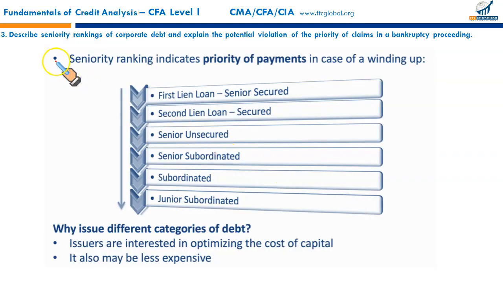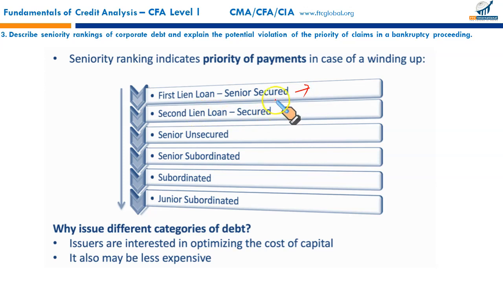Next LOS, describe seniority ranking of corporate debt and explain the potential violation of priority of claim in bankruptcy proceedings. This is how the ranking is prioritized. First lien loan, senior secured loans. These are the asset-backed loans, specifically collateralized against a certain property, certain asset.